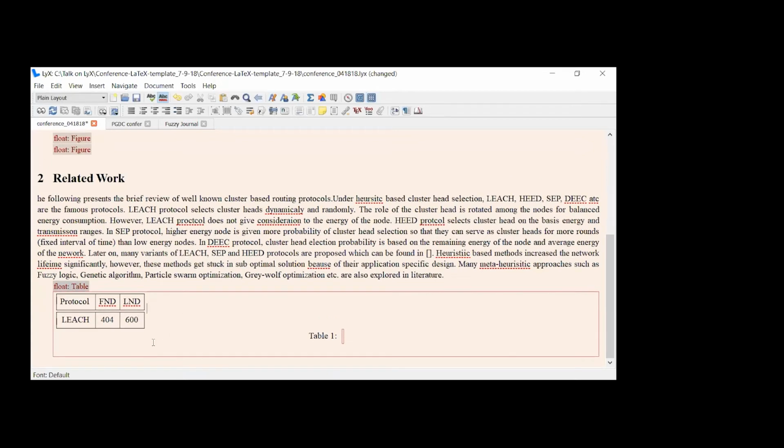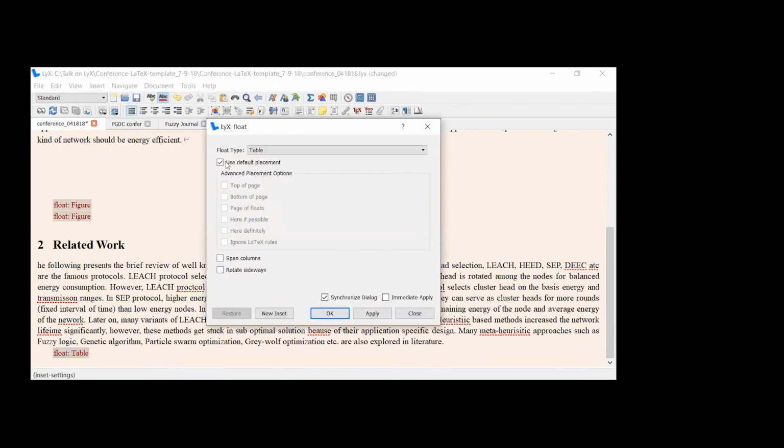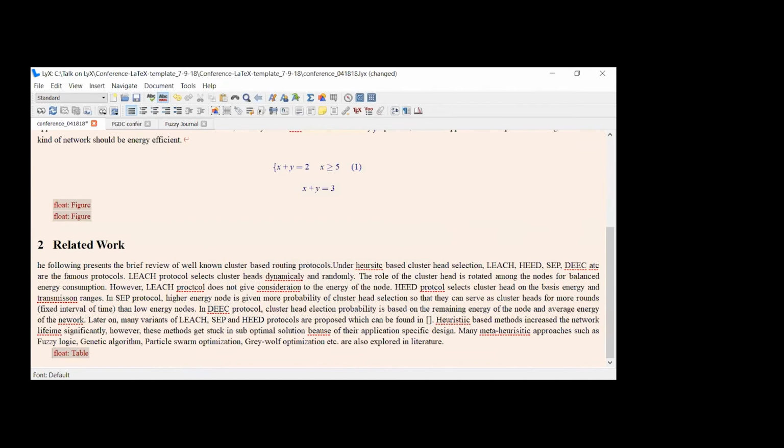So in this way, you have to manage the table. If you click over here, it will come to the shortcut form. Then click over settings, make it placement. Suppose you want it at the top of the page. So at the top of the page, your table will be placed.